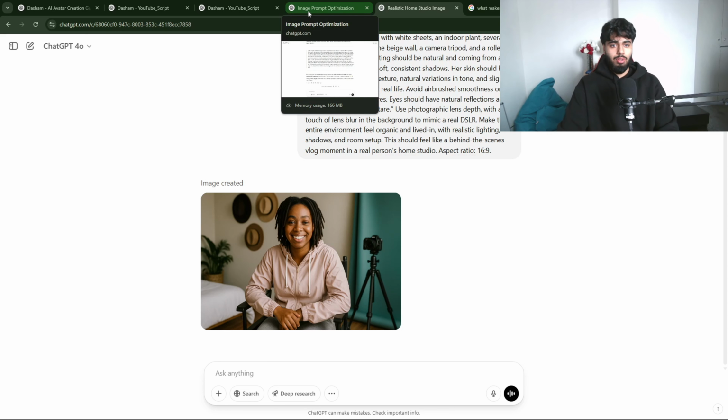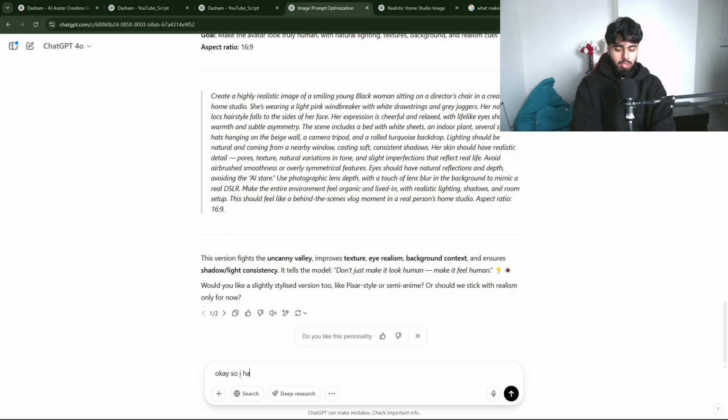So basically I'll go back to our prompt. Okay, so I have got the result of it, but I want a few tweaks. Firstly, hands should be doing some type of gestures, and should be inside the picture, shouldn't cut the box.